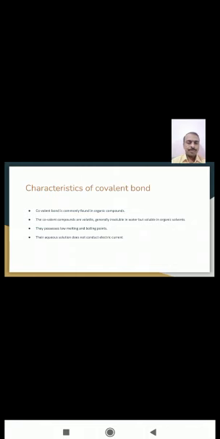So, from this topic, we studied two types of bond, ionic bond and covalent bond. In the ionic bond, inorganic compounds form ions by losing and gaining electrons, forming the cation and anion, and whenever two oppositely charged ions form, they get a force of attraction which forms a bond known as the ionic bond. While in case of covalent bond, both the atoms mutually share the electron, which forms a covalent bond.